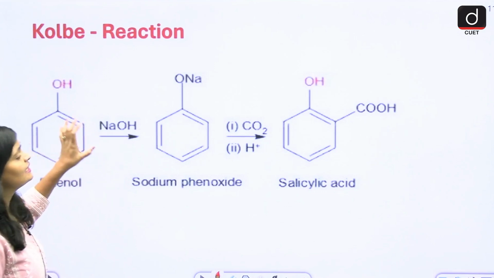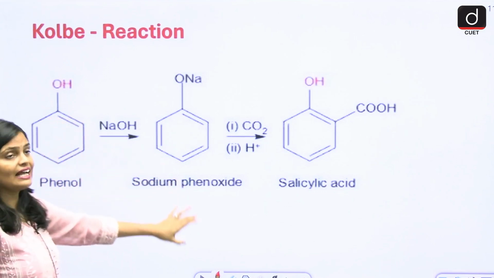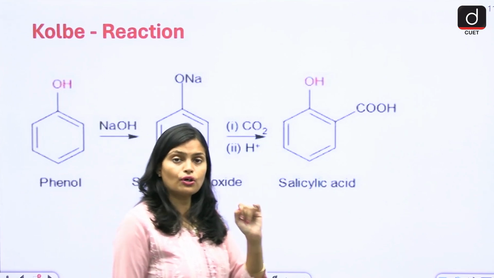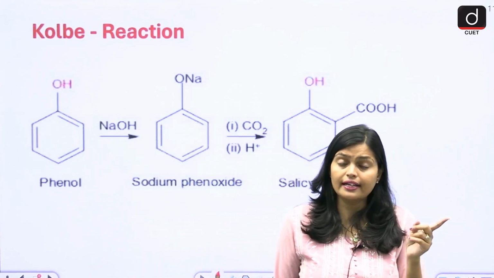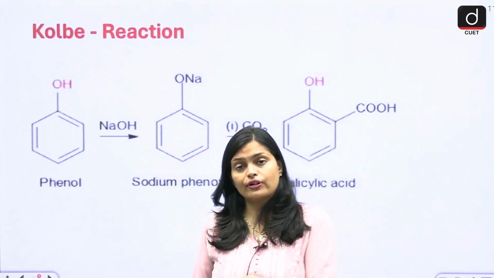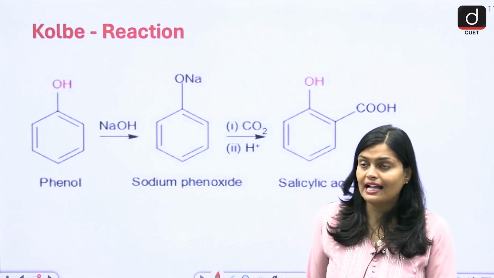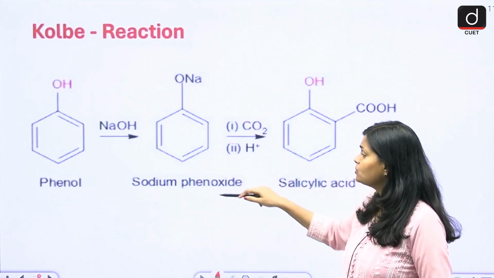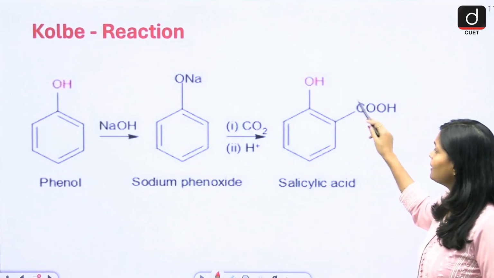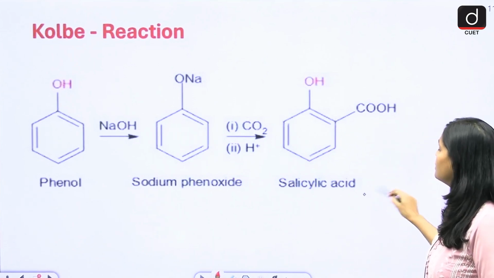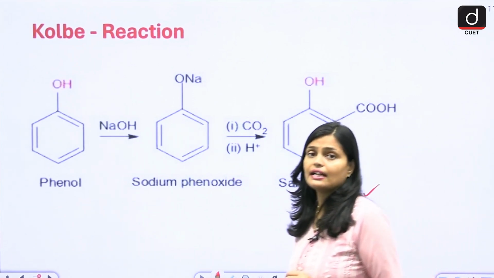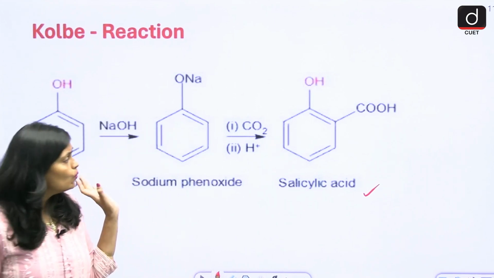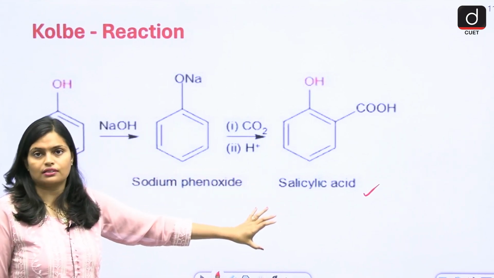Kolbe reaction, salicylic acid. Simply, in Reimer-Tiemann, it is phenol to salicylaldehyde, right? And in Kolbe, phenol to salicylic acid. So here, in the presence of NaOH, sodium phenoxide, CO2, and here you will get the result. In these types of reactions, no need to show the mechanism. Only you have to write down the product, right?